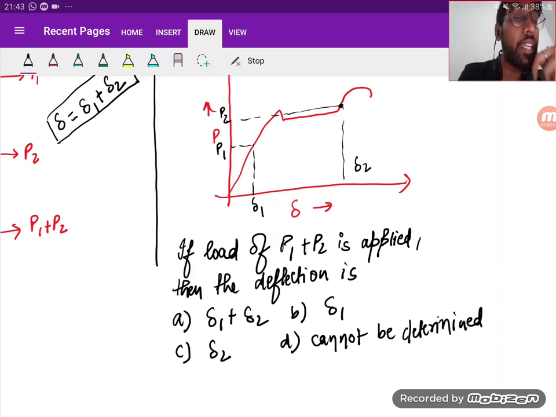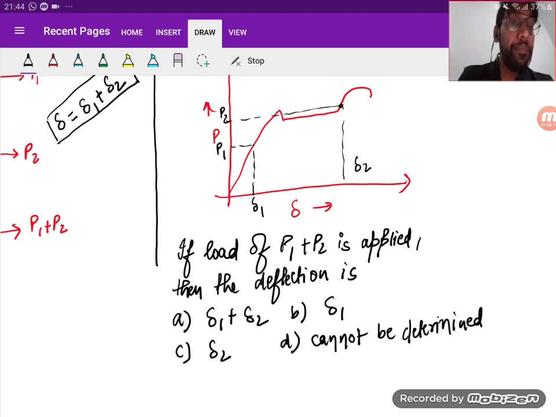How many with C delta 2? And how many of you with D, cannot be determined? Again, A is delta 1 plus delta 2, B delta 1, C delta 2, D cannot be determined. Okay, so got the result.